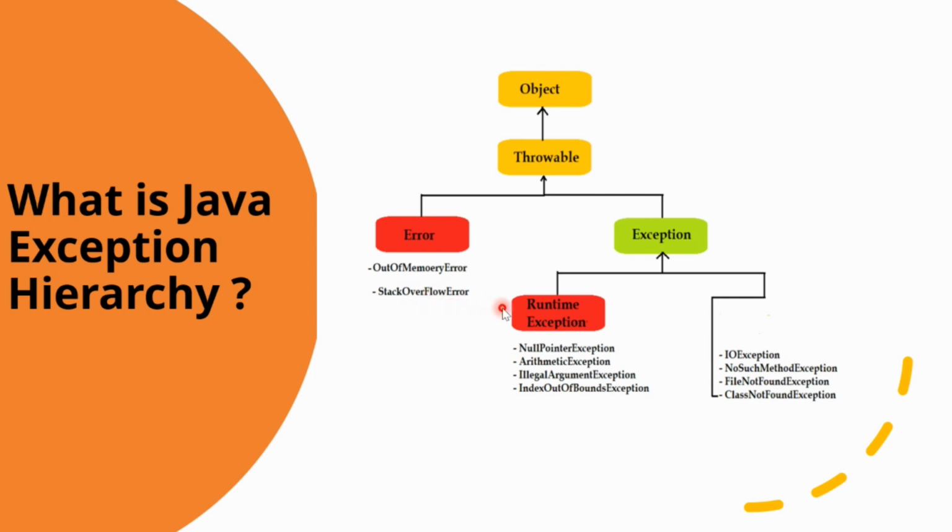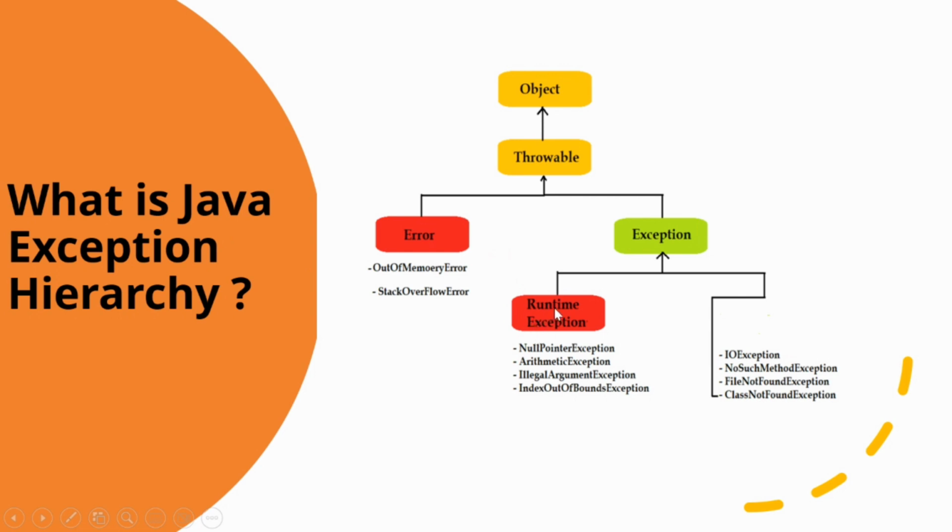Then exception. The Exception class is the child class of Throwable. Now, exceptions can be further divided into two major categories, that are checked exceptions and unchecked exceptions. As already discussed, checked exceptions are called compile time exceptions and unchecked exceptions are called runtime exceptions. We already know that the checked exceptions extend from the Exception class.